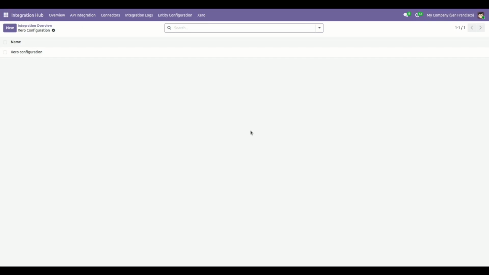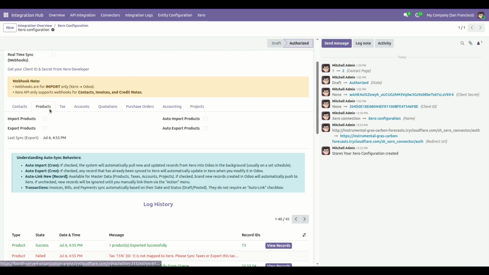Today we will explore product sync functionality using the Softhealer Xero Connector module. Now let's get started. Click on Xero configuration, go to the product tab. Here you can see several checkboxes for import products, export products, auto import products and auto export products.